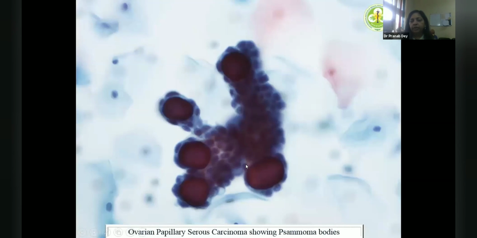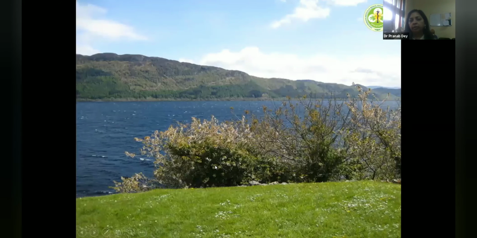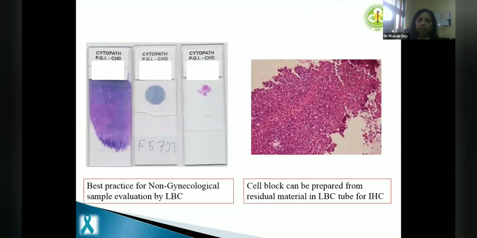And sometimes you see these psammoma bodies and ovarian papillary serous carcinomas also in pap smears. We've seen cases of melanomas and colonic carcinomas rarely in pap smears, and even breast cancers like ILC, lobular carcinomas of the breast. So with this, I'll just touch upon non-gynae samples.